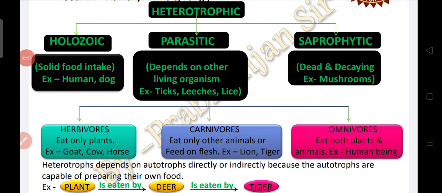Also, holozoic is further classified into three categories. Herbivores, herbi means grass and vores means eater. That is, the organisms who eat only plants are called herbivores. For example, goat, cow, horse, etc. Next, carnivores. Carni means animals and vor means eater. That is, the animals who eat only other animals or feed on flesh. For example, lion, tiger, etc. are carnivores. Omnivores, the organisms who eat both plants and animals are called omnivores. For example, human beings, ant, pig, cockroach, etc.